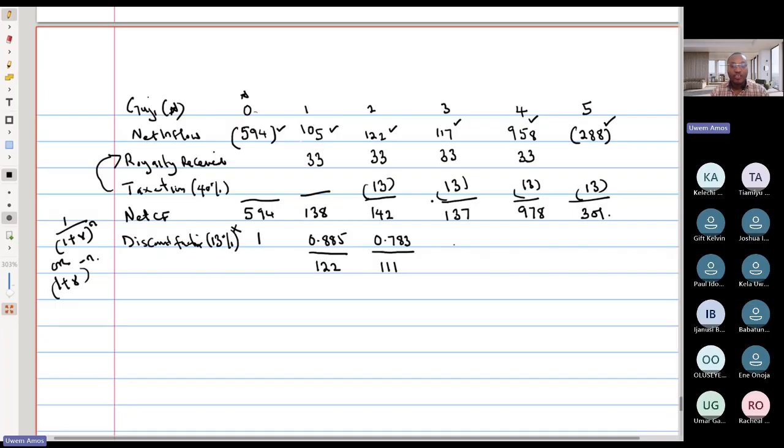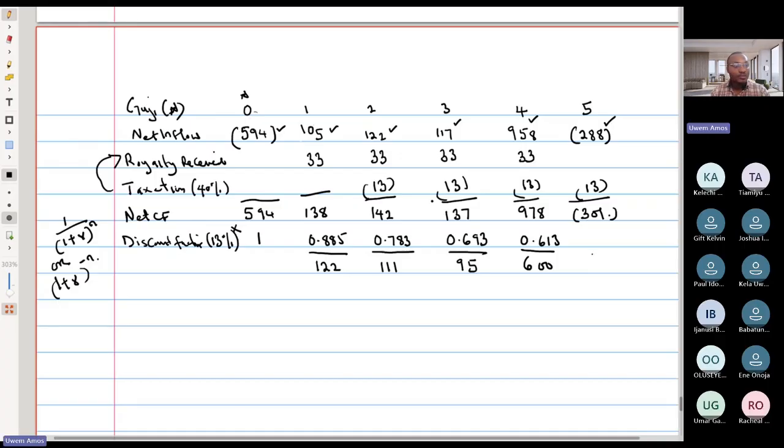111. The next one, 1 plus 0.13 raised to the power of minus 3, I have 0.693. So 137 multiplied by 0.693, I have 95. The next one, 1 plus 0.13 raised to the power of minus 4, which is year 4, I have 0.613. So this is still negative. 0.613 multiplied by 968, I have approximately 600.